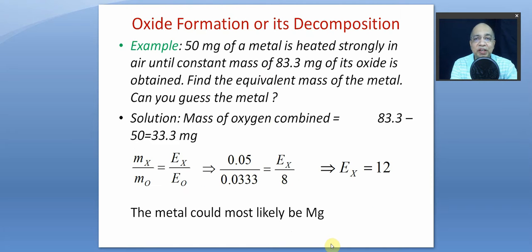Oxide formation or its decomposition method. Whether you have a metal, you combust it or hit it with oxygen and get an oxide. If it has a variable valence, you can get one oxide or the other depending on the conditions. Then you find the mass of oxygen that has combined. Take the exact mass of the metal and then the mass of the metal oxide. Subtract. You find the mass of oxygen.